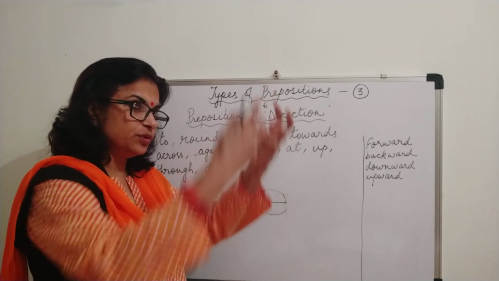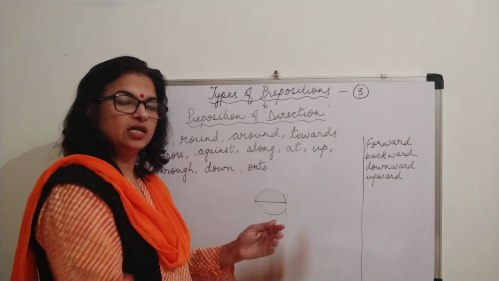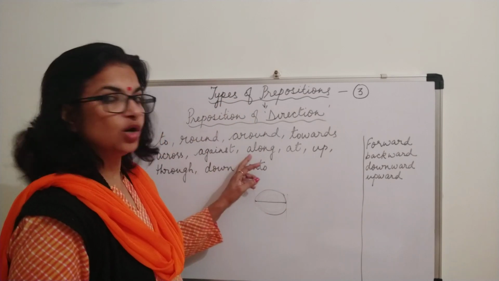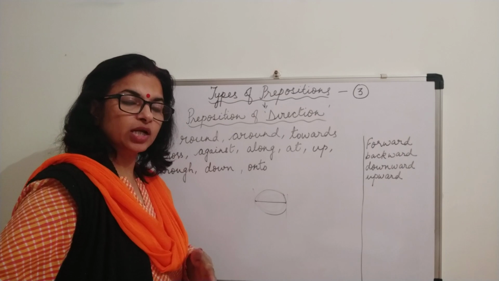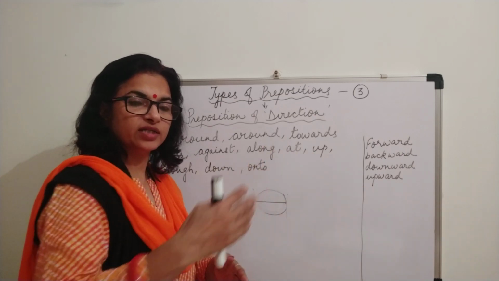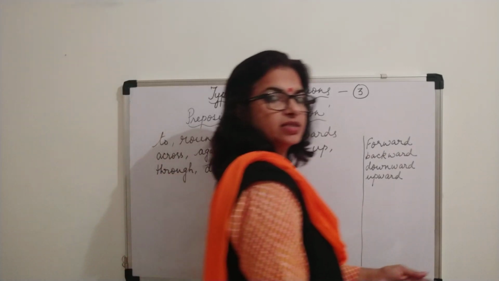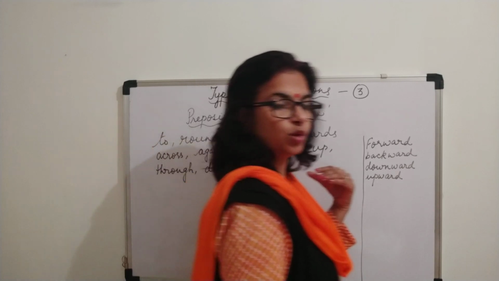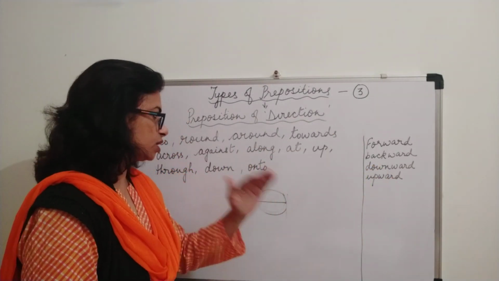Gravity pulls you, and if you are going upward, this is against. Against means just the opposite direction. Along, going side by side, moving along the fence. The fence is here and you are also moving along, like I am moving along the whiteboard. Moving along, side by side.